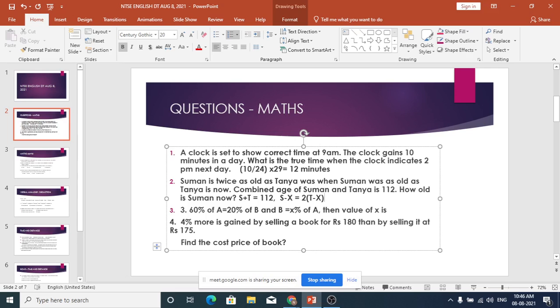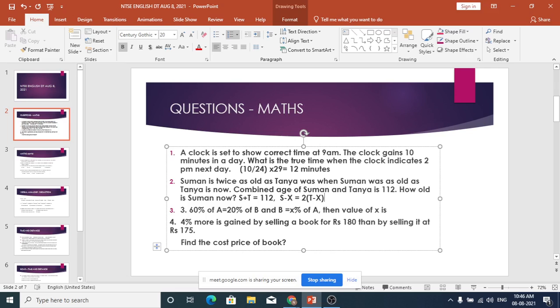Suman is twice as old as Tanya was when Suman was as old as Tanya is now. Okay, this is another equation: S minus X equal to 2 into T minus X. Can we solve and find out what is S and what is X? Is it possible? Because here we have got three variables.